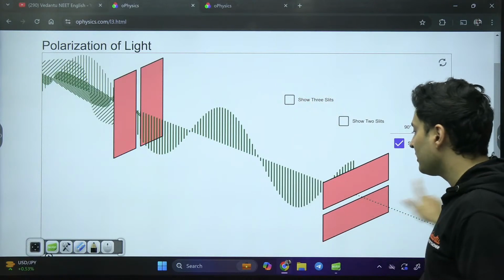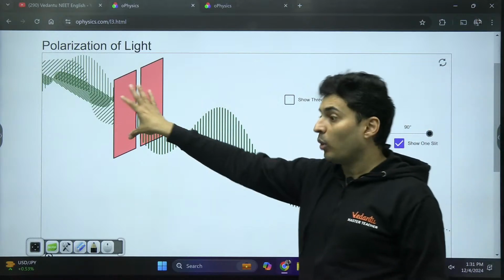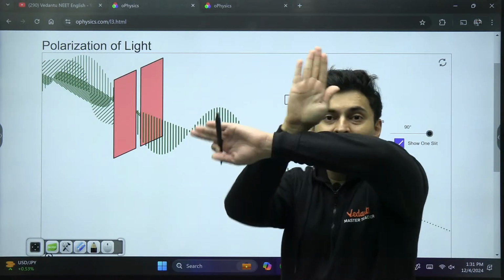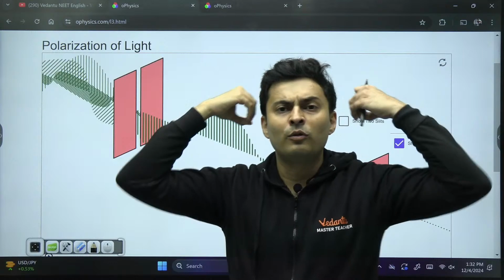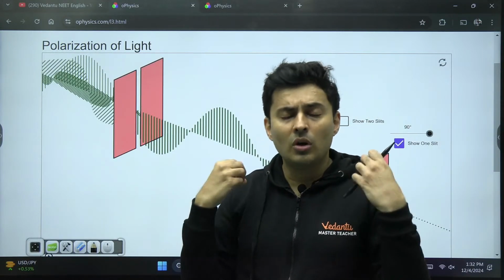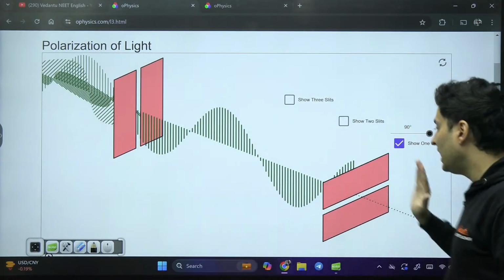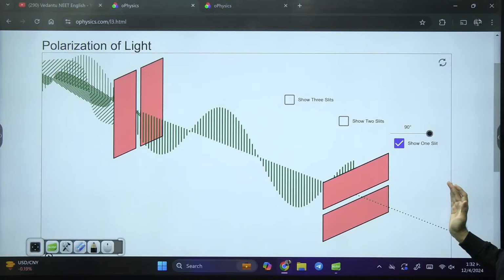There is nothing in the z direction. So nothing will pass. If I take two Polaroids in perpendicular directions, no matter which light you use, unpolarized, polarized, God knows what, 100% of the light will get blocked.